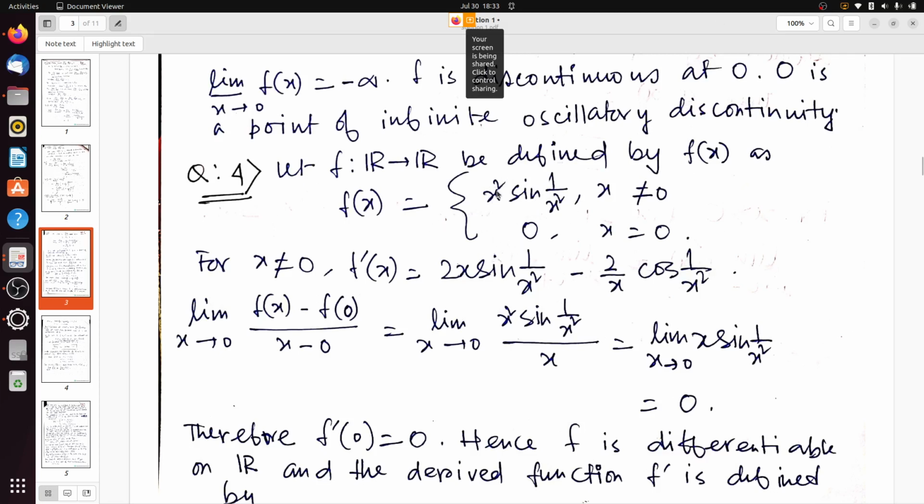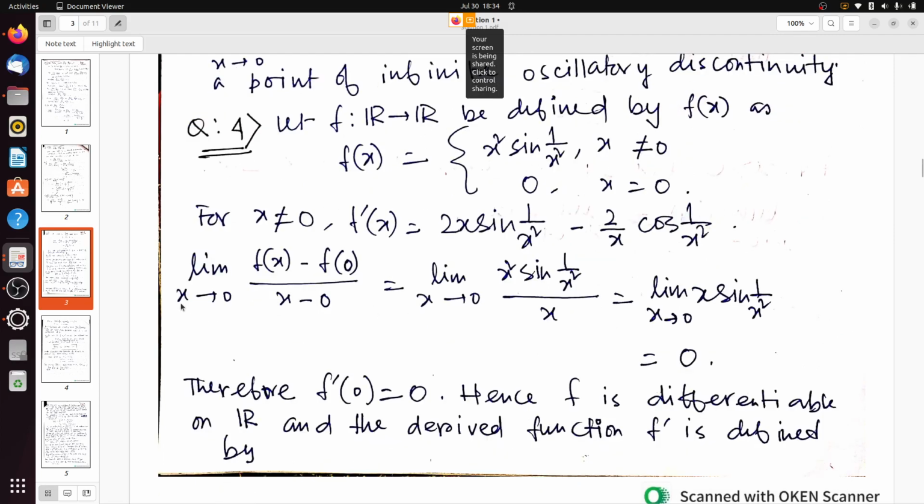So first, we have to take the derivative of this x square term. If we take the derivative, we will get 2x, so it will be 2x into sine 1 by x square, minus, if we take the derivative of 1 by x square, we get minus 2 into 1 by x cube, and there is one x square term, so we will get minus 2 by x, and the derivative of sine 1 by x square will be cos 1 by x square.